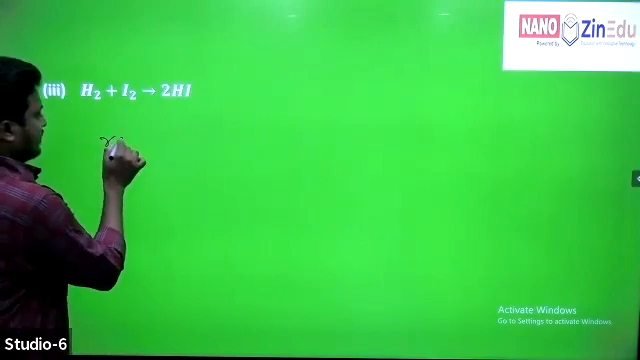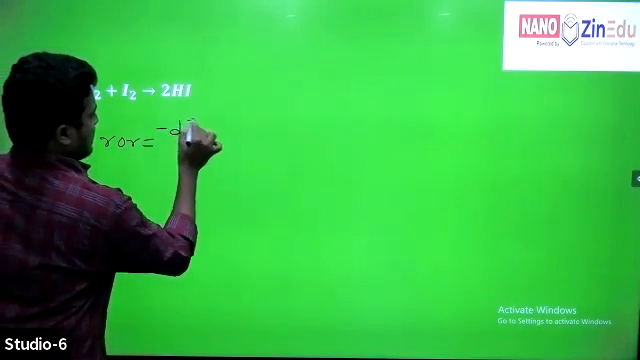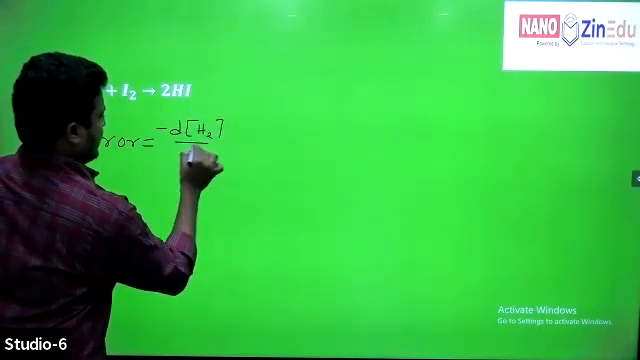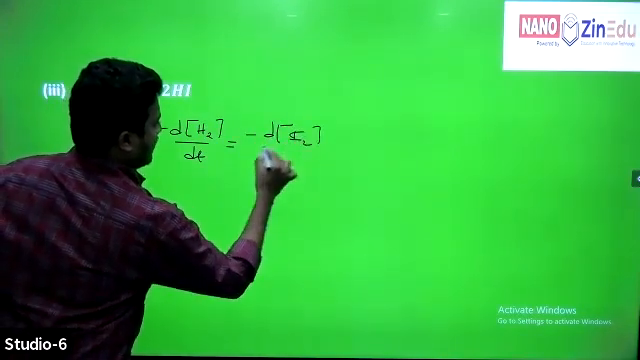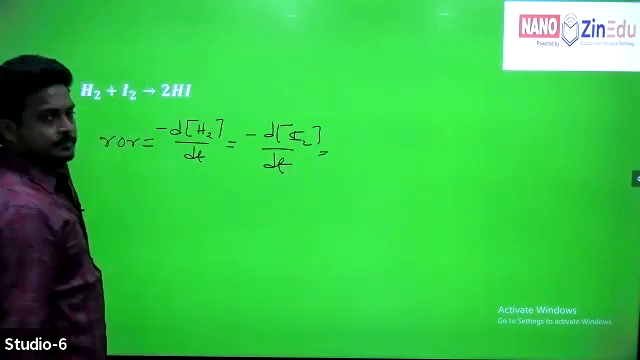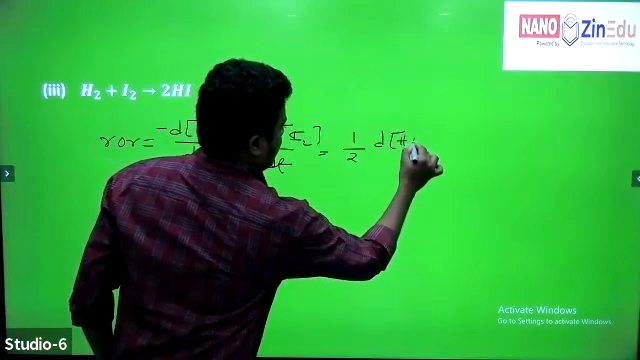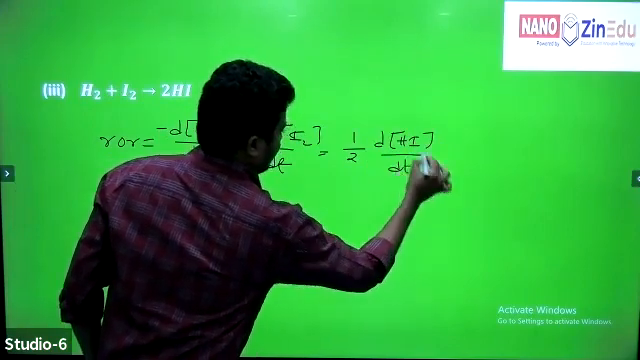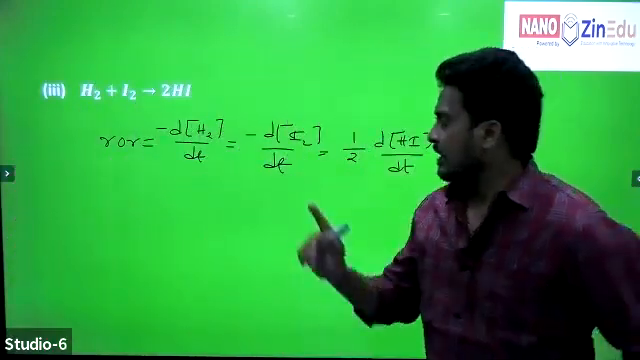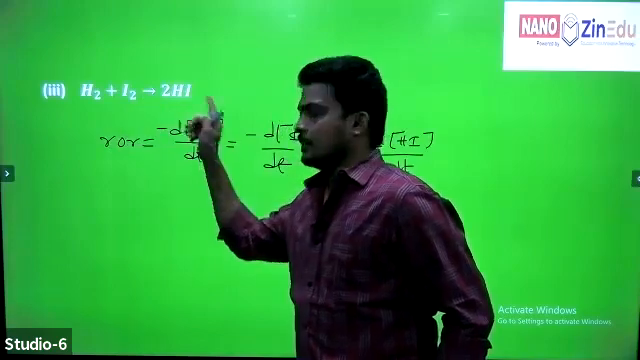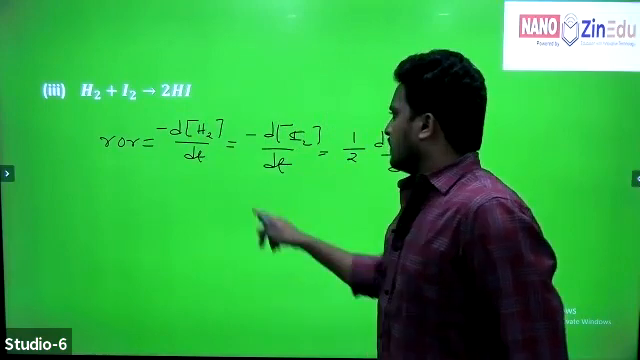That is, rate of reaction is equal to minus d of H2 by dt, which is equal to minus d of I2 by dt, which is equal to 1/2 d of hydrogen iodide HI by dt. Right, like this. Rate of reaction, same way, with respect to reactants and with respect to products, is always the same. Don't forget it.